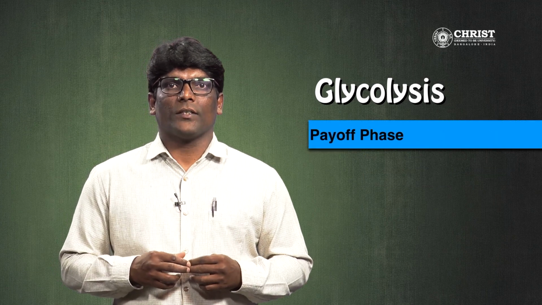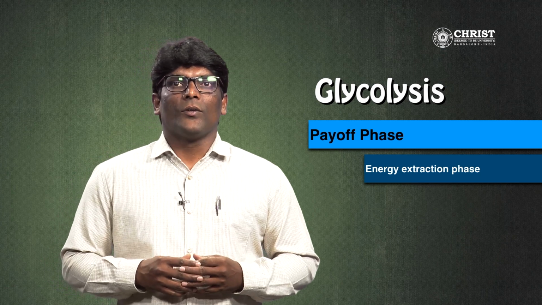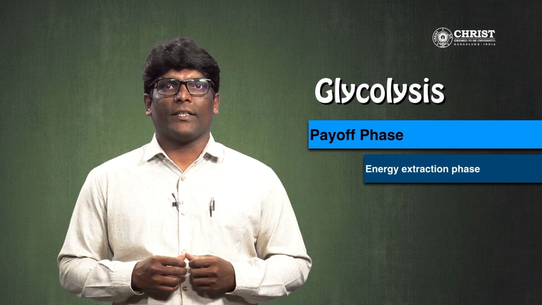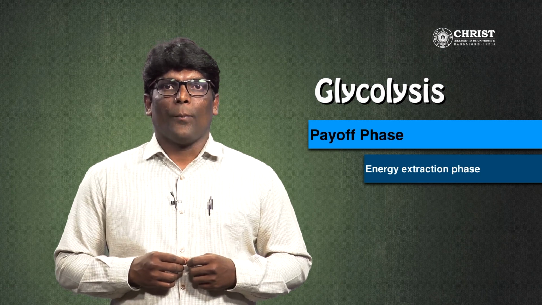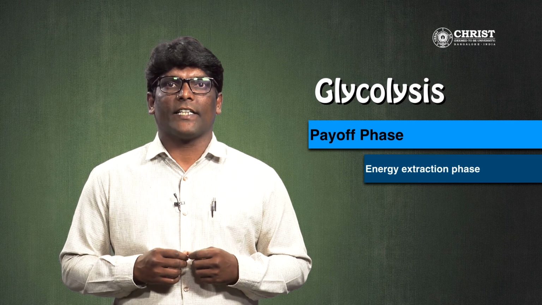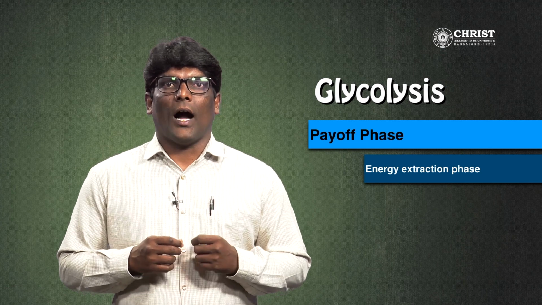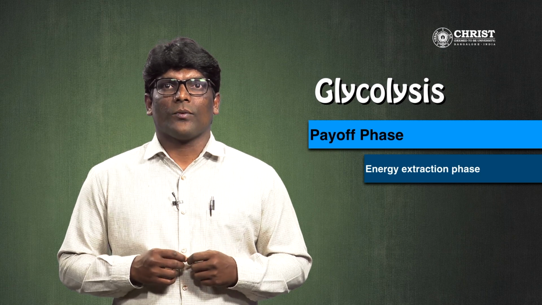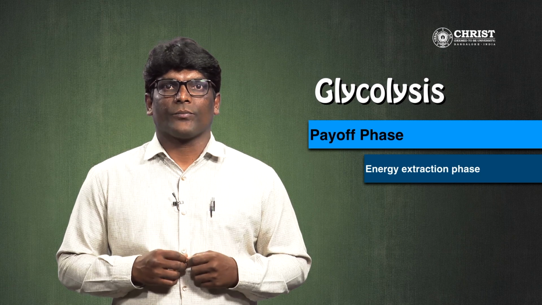Next one is the payoff phase. This phase is also called the energy extraction phase. During this phase, conversion of glyceraldehyde 3-phosphate to pyruvate and the coupled formation of ATP takes place. Because glucose is split to yield 2 molecules of glyceraldehyde 3-phosphate, each step in the payoff phase occurs twice per molecule of glucose. The steps after 5 constitute the payoff phase.